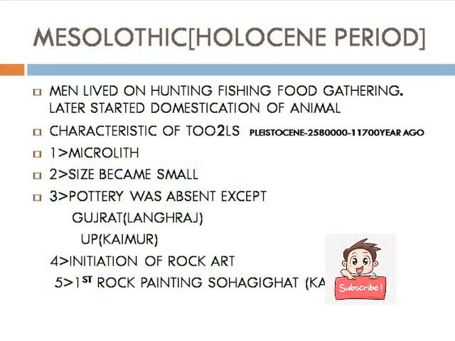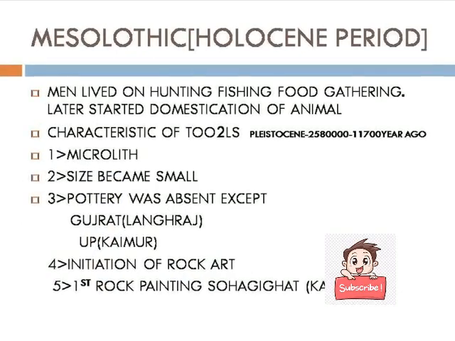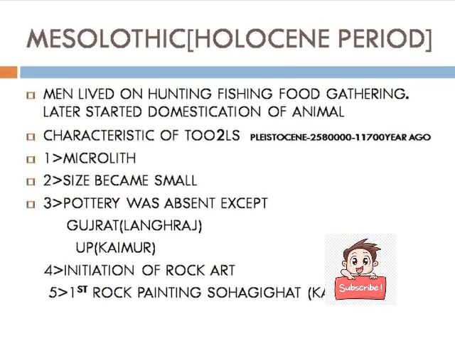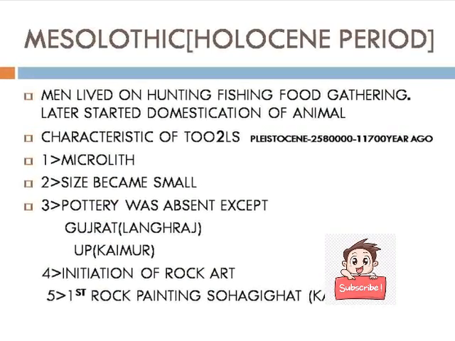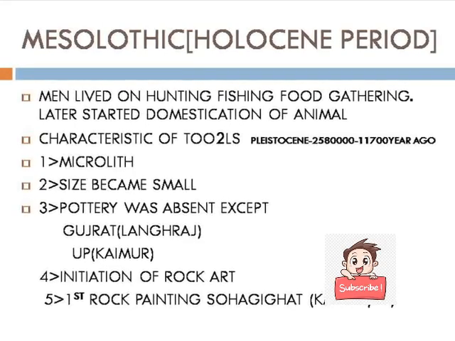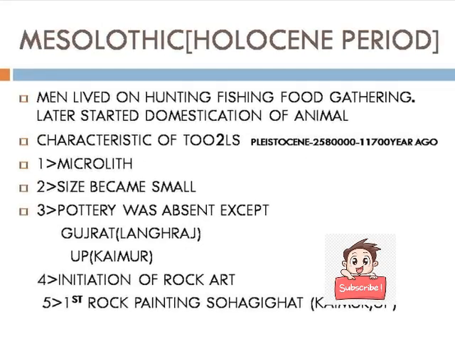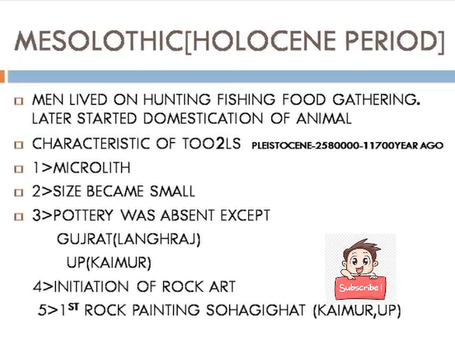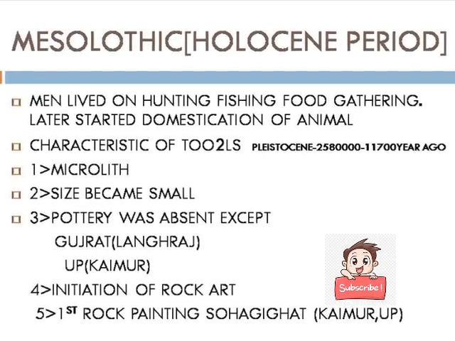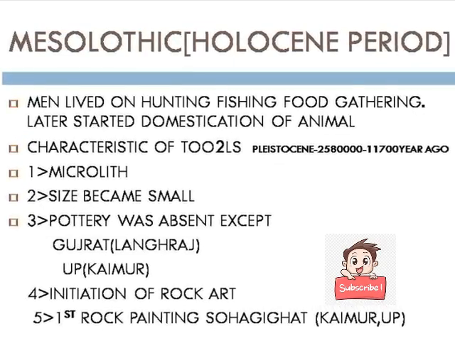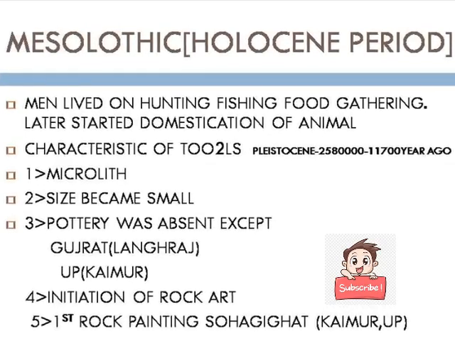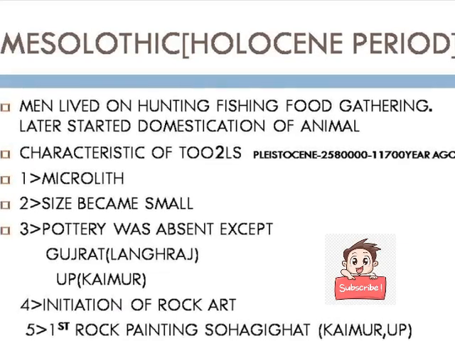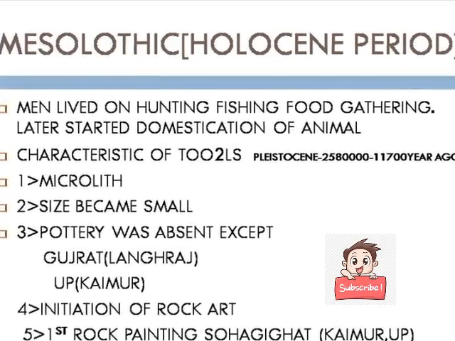So friends, in this slide we will start the Mesolithic era, which belongs to the Holocene period. The Holocene is the present epoch which started 11,700 years ago. Men lived on hunting, fishing, food gathering, and later they started domestication of animals. Tools got modified in this period. Tools were microliths. Microlith means the tools were made up of one kind of material. Okay, the size of the tools became smaller, and pottery was absent in this period.